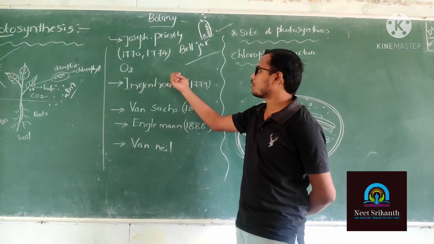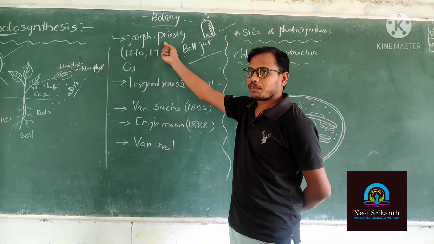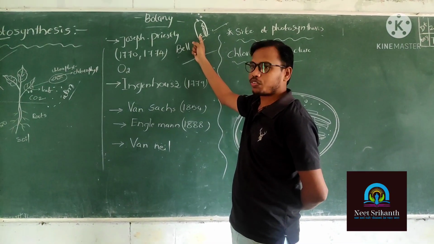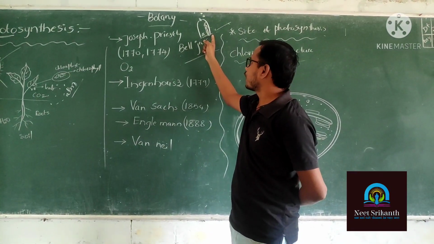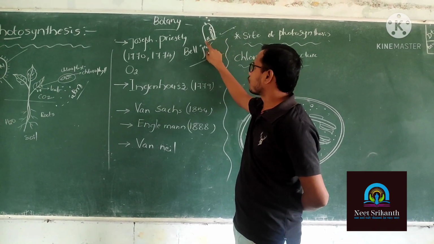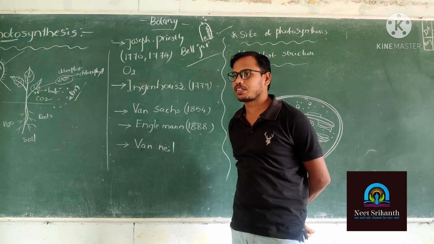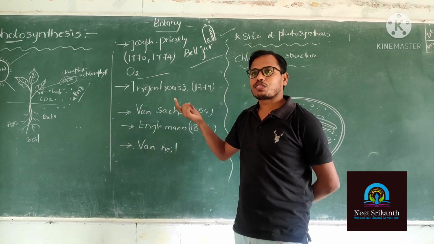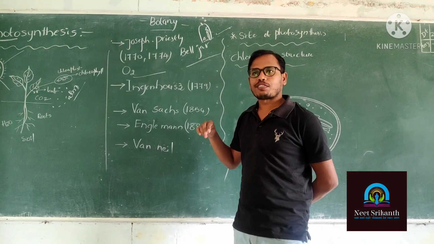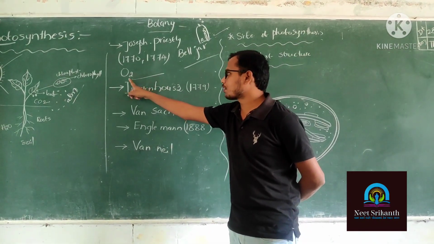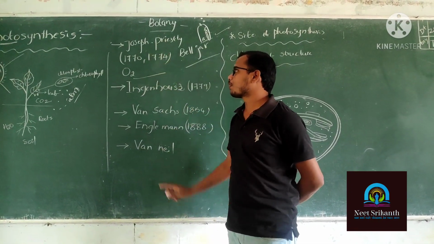In the bell jar, the mouse and the lit candle are inside. After the candle goes off, the mouse is suffocated because of the low oxygen condition. So oxygen was first discovered by Joseph Priestley in the year 1774.